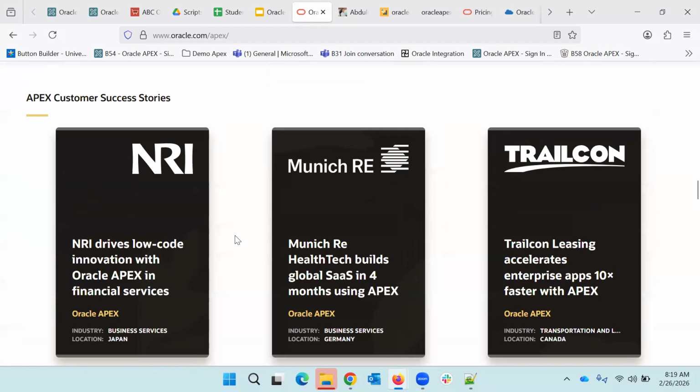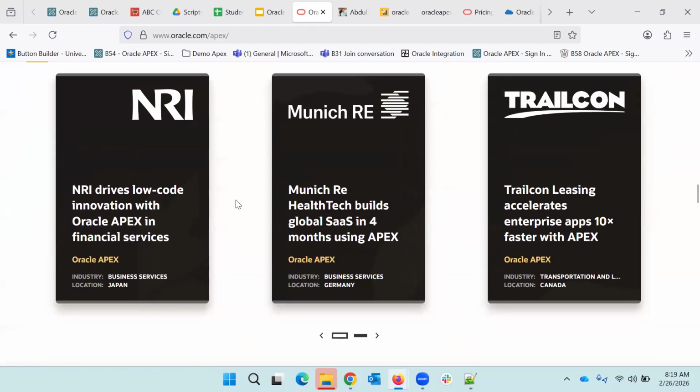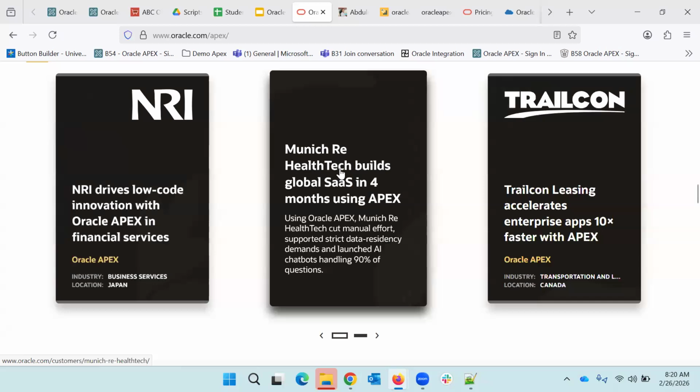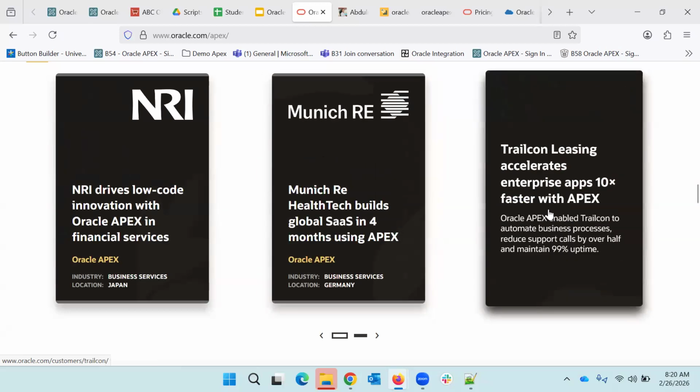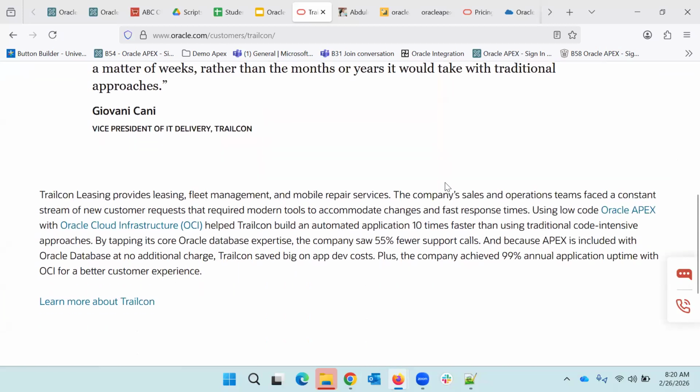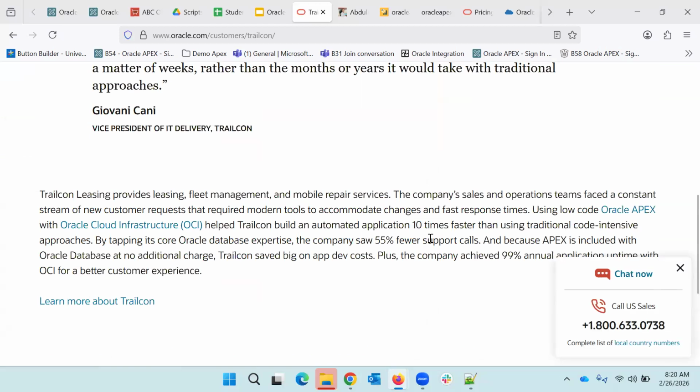So if you go to customer success stories, you can come here and see that NRI has used Oracle Apex for their financial services. Then Manage was created in 4 months using Oracle Apex. 10x faster with Oracle Apex, right? You can click into any of these and it will redirect you to another page, where you will see how Oracle Apex has helped them achieve their solutions.